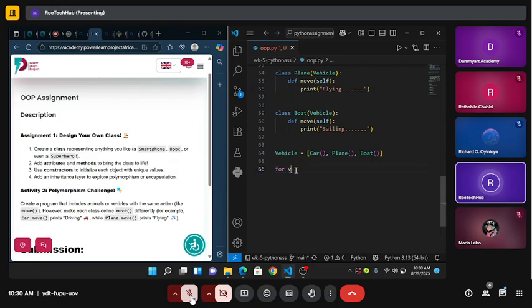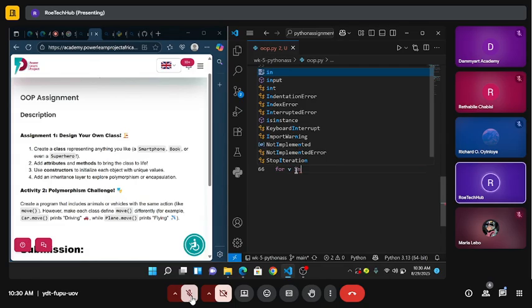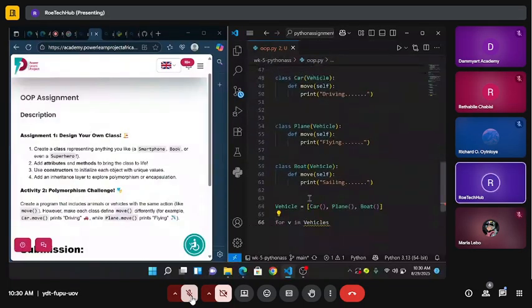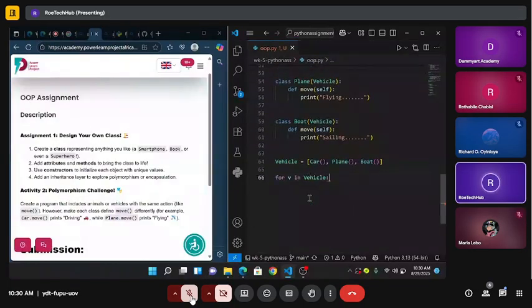I can loop through it and say for v in vehicles, no, vehicle. So for v in vehicle, now I can say v.move(). So here I am assigning move to each and every one of them. Then move, and that's it.